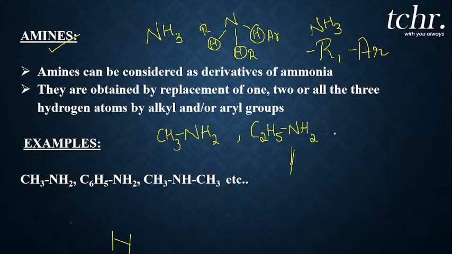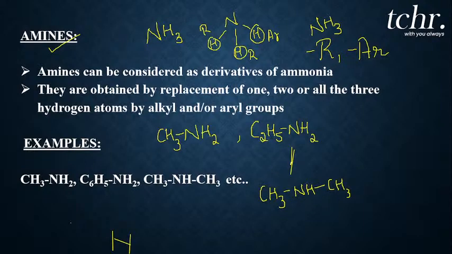Or I can also replace two hydrogen atoms. If I take two methyl groups, then it will be CH3NHCH3. What you can observe here, students, is that I have replaced two hydrogen atoms with two methyl groups.